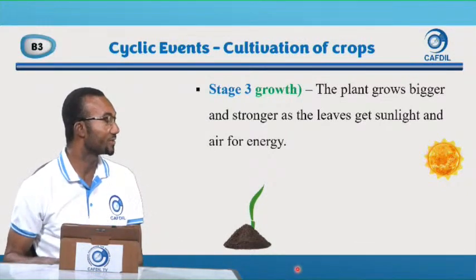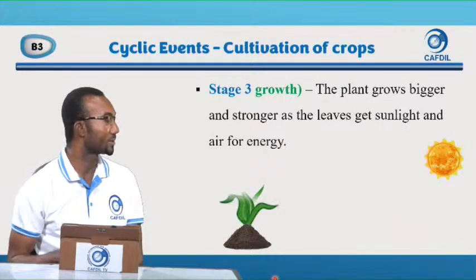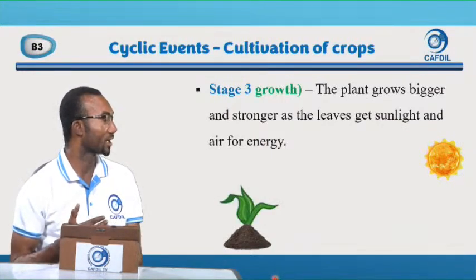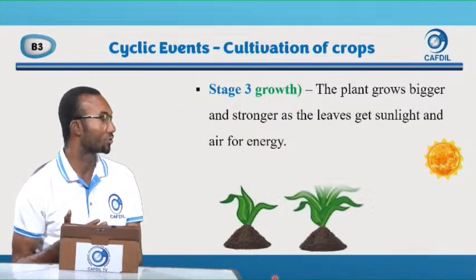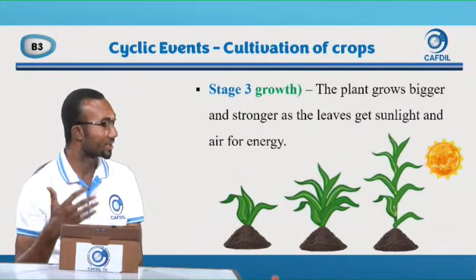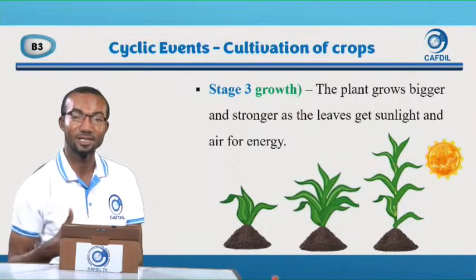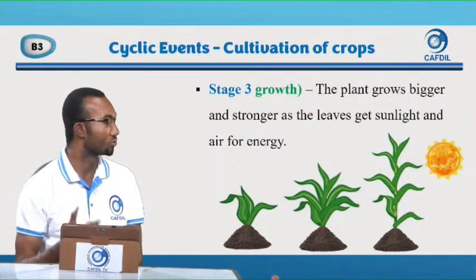So as the leaves get sunlight and energy, they prepare food and the plant keeps on growing. It will become bigger. So as they get sunlight and air, the maize plant gets energy to prepare more food to grow.